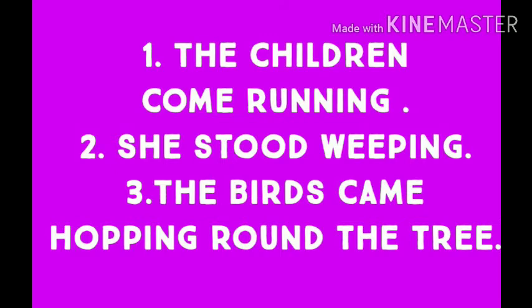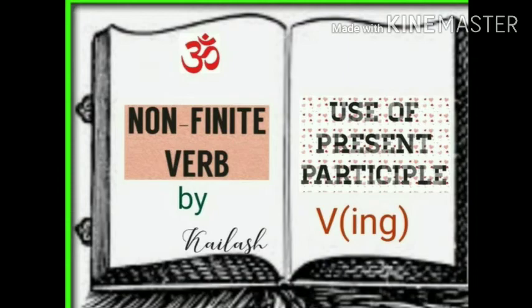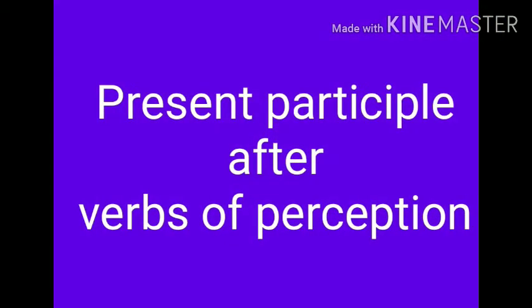Present participles are used after verbs of perception like see, hear, feel, smell, especially to express the continuing action of the non-finite verb.